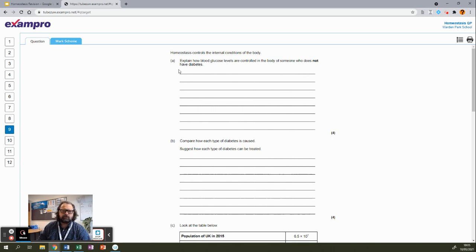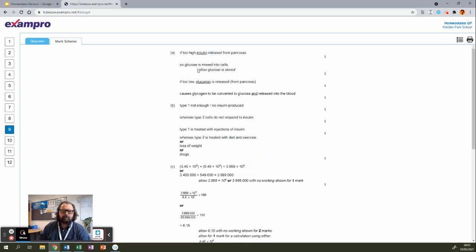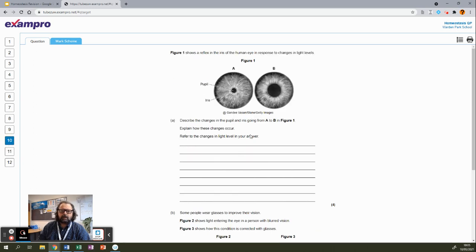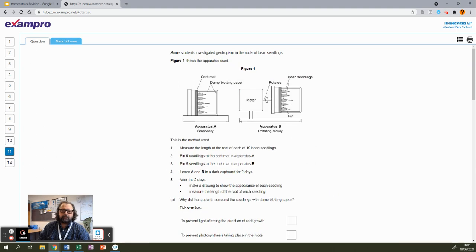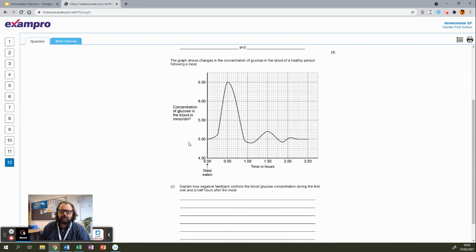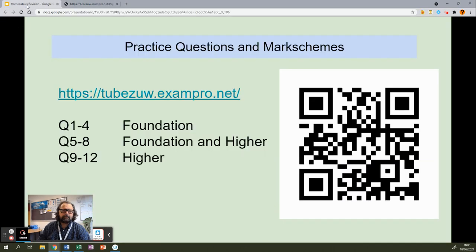So you need to be able to structure your answers, and to help you do that, the mark scheme on this tab here will take you to the marking points that are being looked at, and this will give you an opportunity to write model answers. For example, how blood glucose levels are controlled, the response of your eye to different light levels, okay, the response of plants to hormones, the auxin questions, and interpreting graphs. And again, this one is about blood glucose. Okay, so use the questions, use the mark scheme.